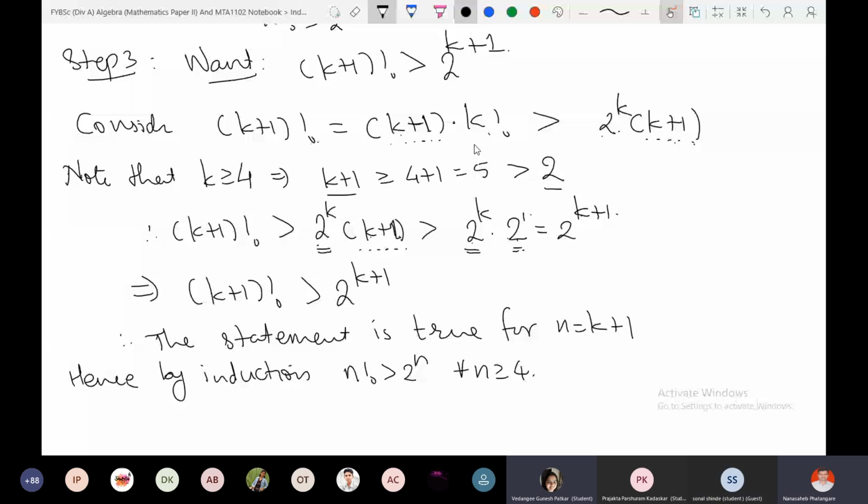Suppose 5 factorial is 5 into 4 into 3 into 2 into 1, right? I will separate these two parts: 5, and what is the bracket now? 4 factorial. Yes, understood, sir. 5 factorial is 5 times 4 factorial. So I can write this.